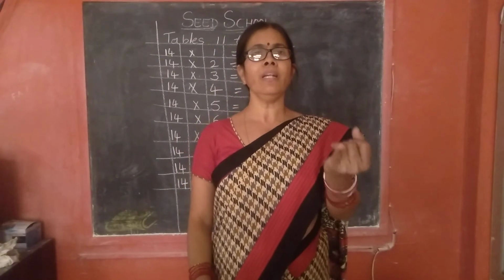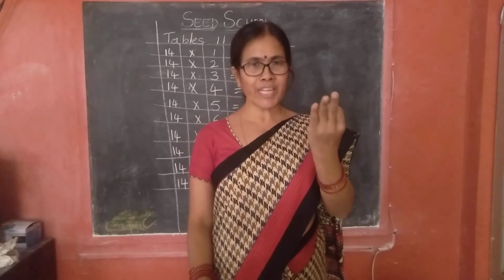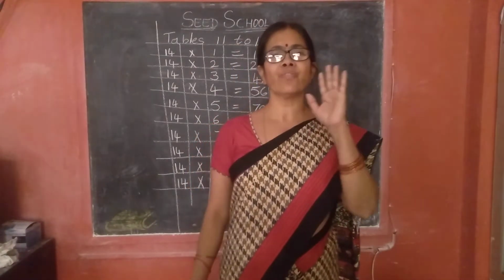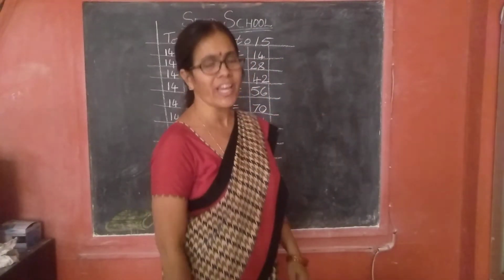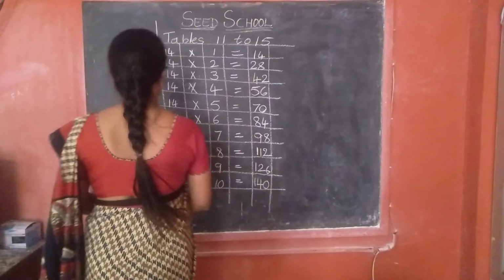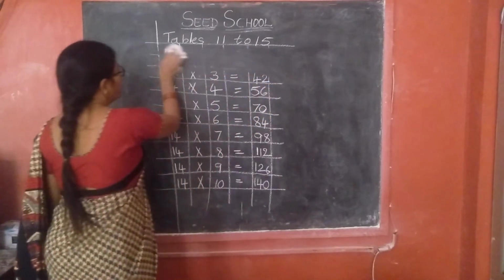How many tables have we finished now? 11 table, 12 table, 13 table and 14. We have to write only the 15 table. Okay? Come on, children. Next. Ready?